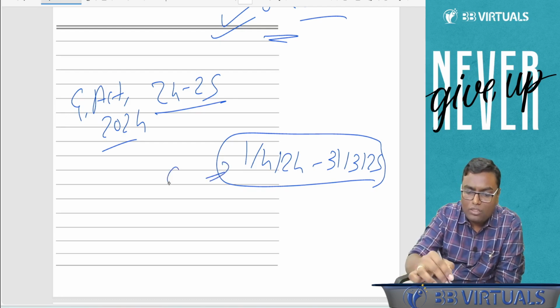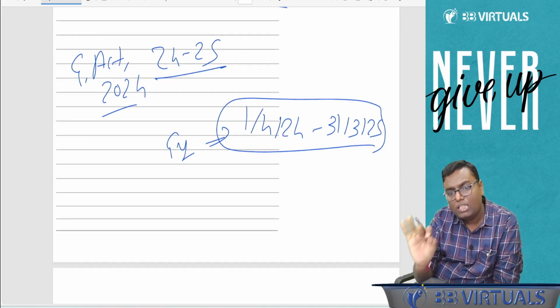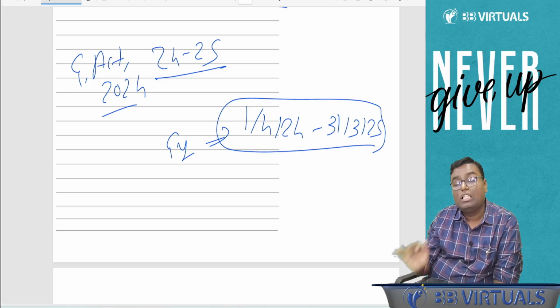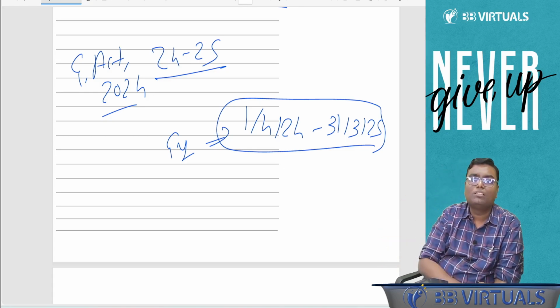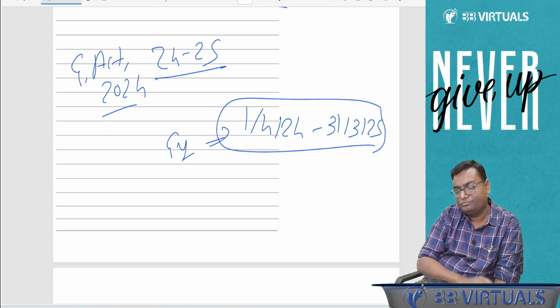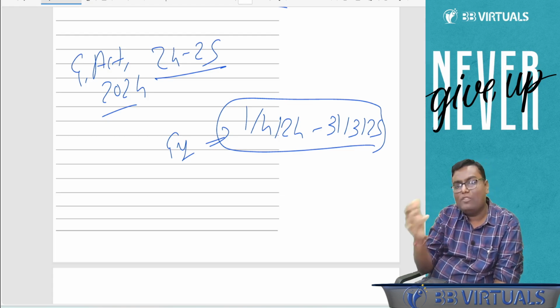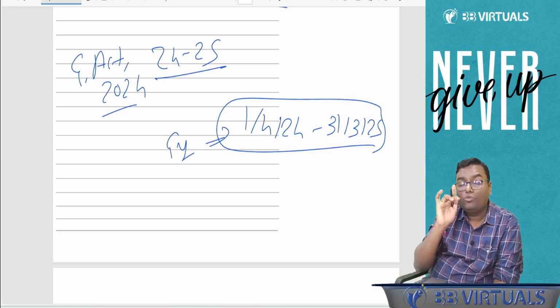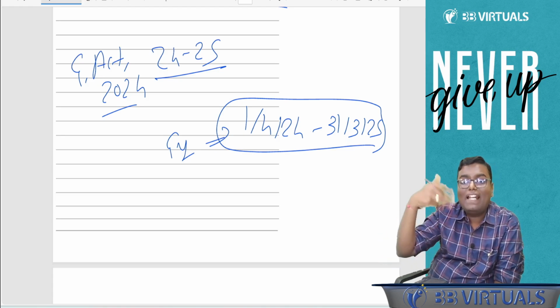Now this year is called the financial year. Now tell me, is it possible that you earn income in 24-25 and before the year ends, you calculate the same, calculate the tax payable, and file the return of income? Is it possible in this year itself? No. We can only earn the income. For calculation, we need some time. Government said, okay, take your own time. You calculate your income, calculate your tax payable, and file your return of income in the next year.